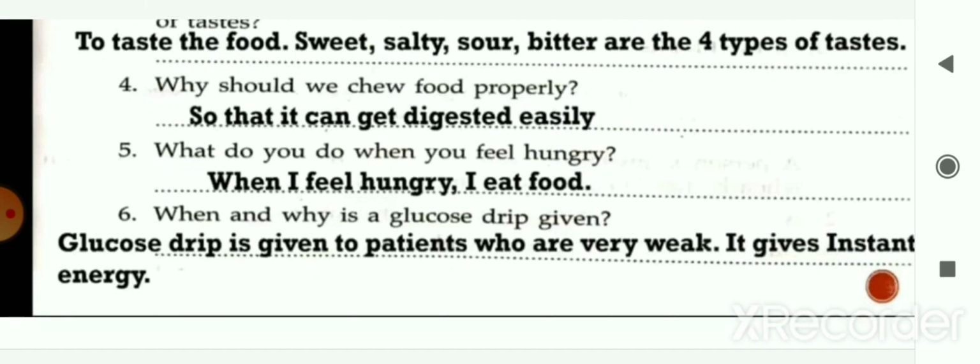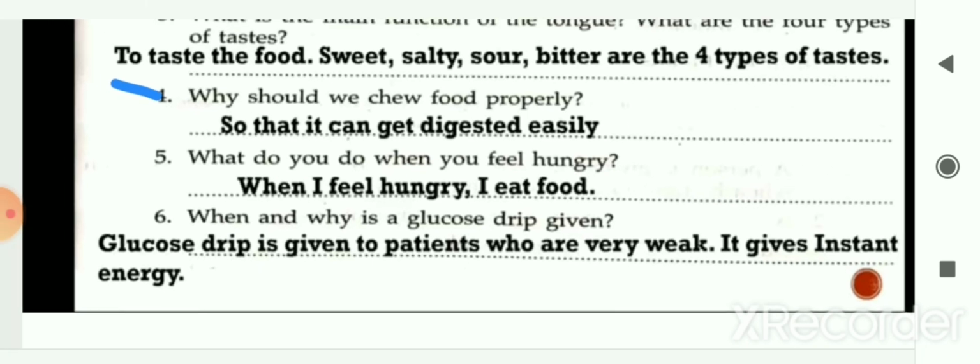Next question, why should we chew food properly? So we should chew the food properly so that it can get digested easily. So here the reason for the question is given to you. Next question, what do you do when you feel hungry? So when I feel hungry, I eat food.